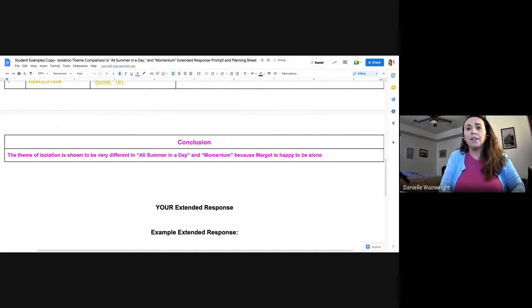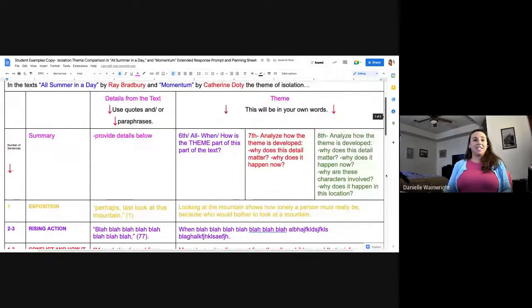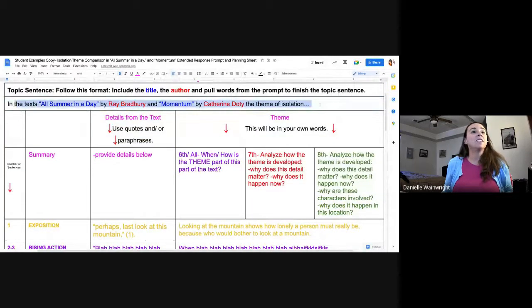No, she's not. Don't write that. This is an example so you don't copy. Because Margot is happy to be alone while Fred, there's no Fred, is depressed and is harmed by his isolation. The two, and then I'm going to wrap it up. The two texts, well, no, I've already said it. They show it to be different. Okay, that's enough. So now what I do is I copy and paste just like before. Okay, so I have this sentence, which of course I have finished.